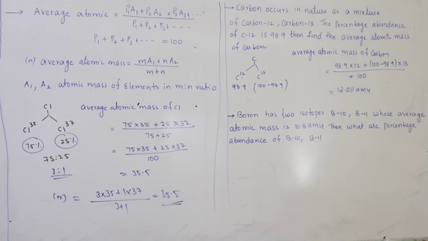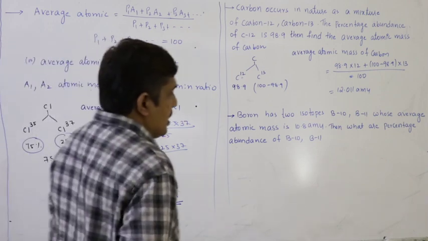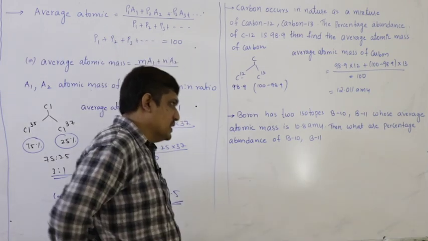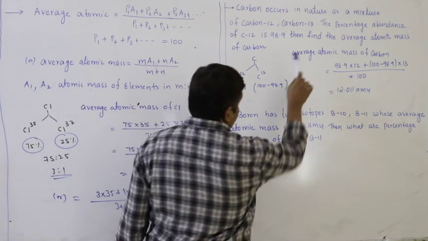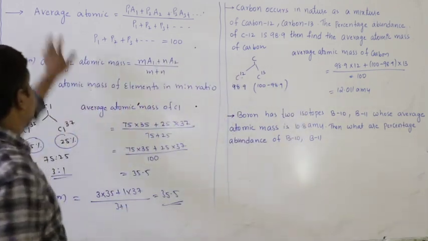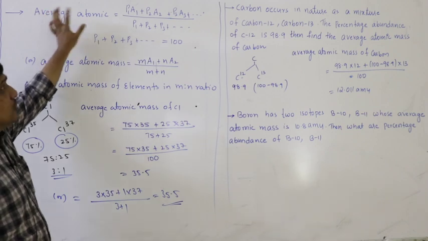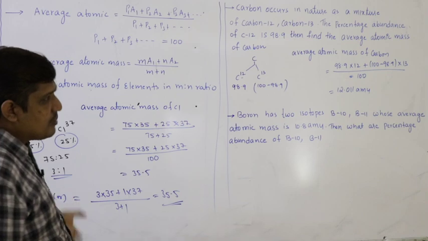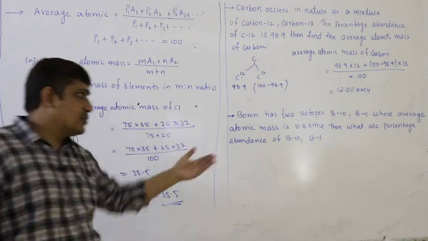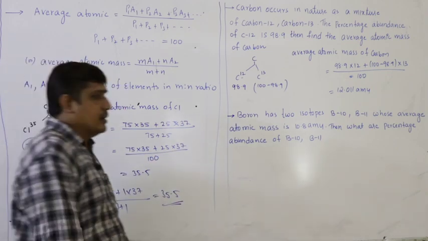So let us see the next one. Boron has two isotopes, boron 10 and boron 11, whose average atomic mass is given. What are the percentage abundances of B10 and B11? So here the average atomic mass is given. You have to find P1, P2. We know that the sum of percentage abundance of two isotopes must be equal to 100.